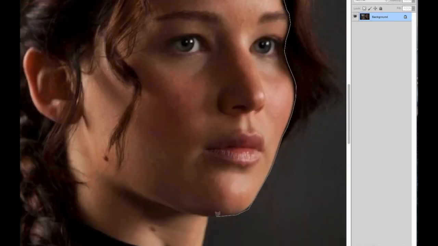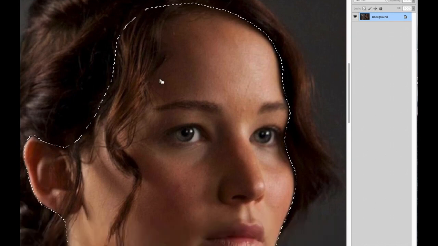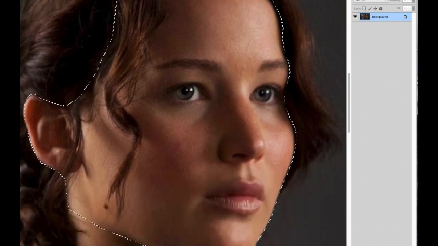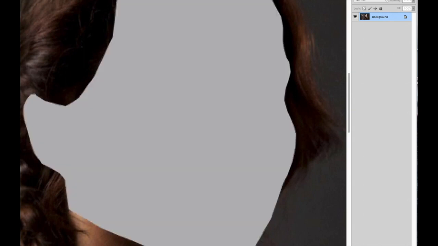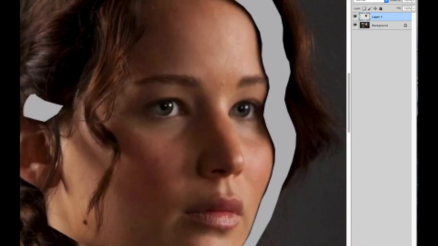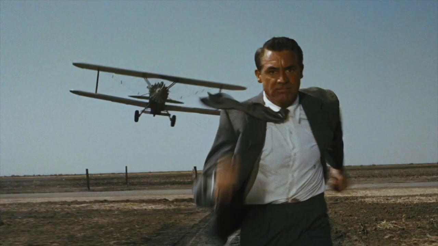And once again, here's your final helpful hint on this image. We are going to use the polygonal lasso to select Katniss's face, mostly leaving out her hair, and getting ready to copy and paste her back into the original Rosie image. Don't forget to save it with your own name on it when you turn it in at the end of the class. Now this next image here is one of my all-time favorites.